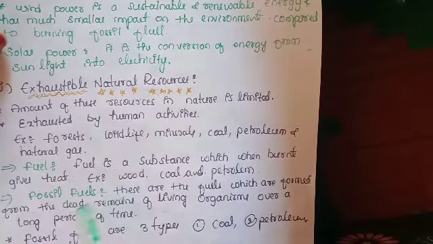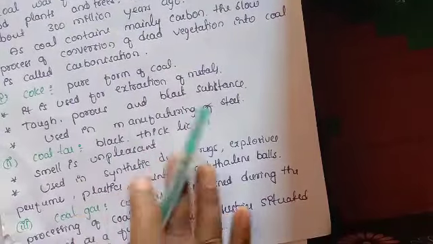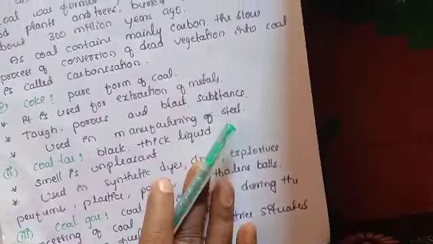We also discussed in the last class what the uses of coal are, how coal is formed, and what products are extracted along with the coal. Coke, coal tar and coal gas are the three products or byproducts extracted along with coal. So in this class we'll discuss petroleum: how petroleum is formed, what its uses are, and what products or byproducts are obtained while extracting petroleum.